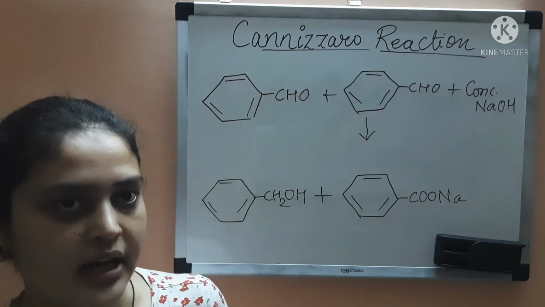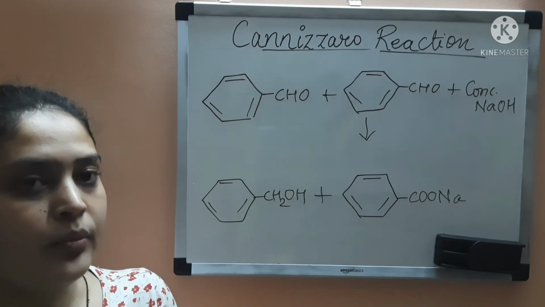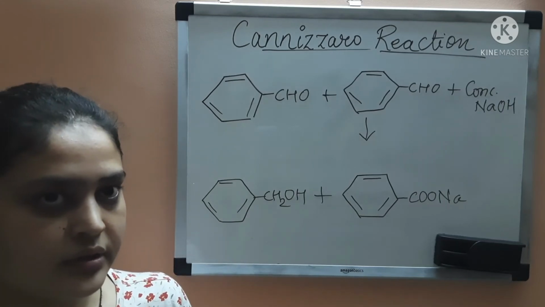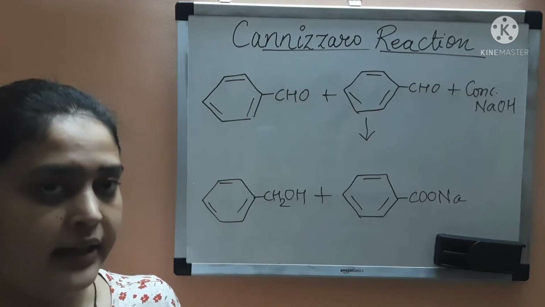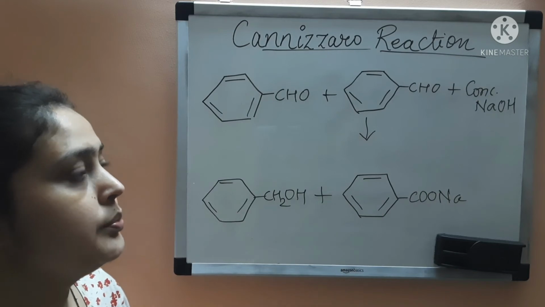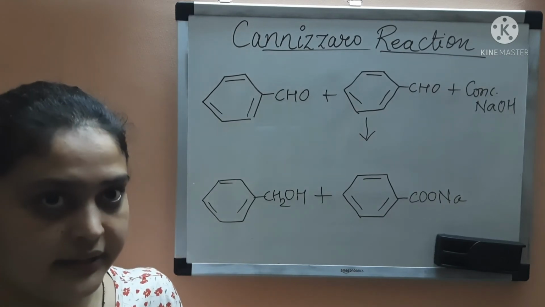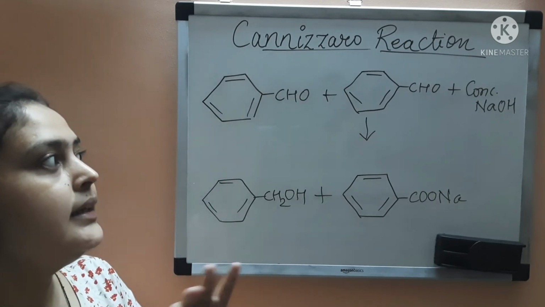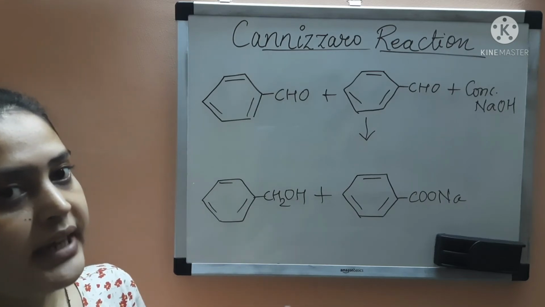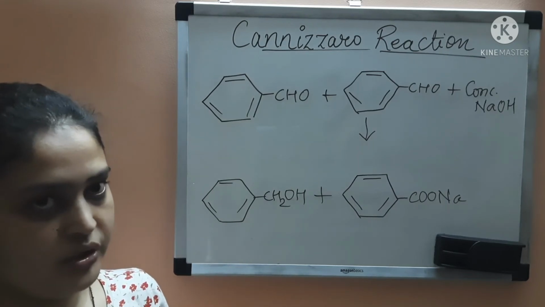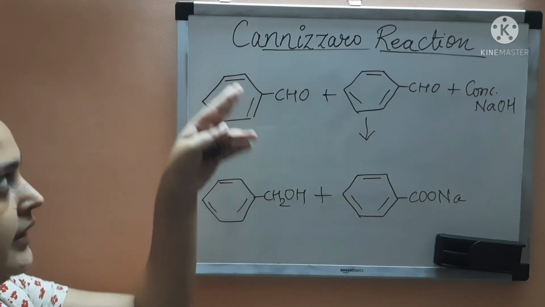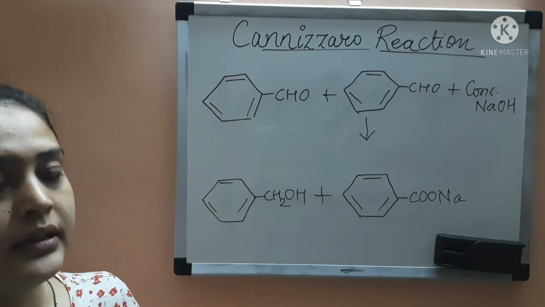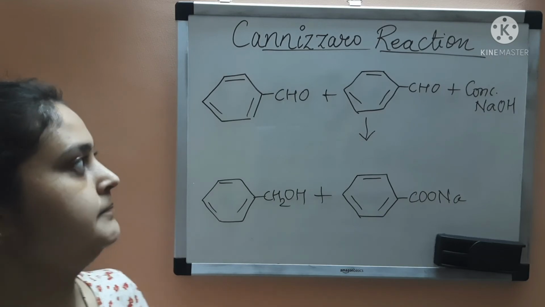In electrophilic substitution reaction, the aromatic aldehydes or ketones undergo electrophilic substitution in which the carbonyl group acts as a meta-directing group. So the incoming electrophile will be attached to the meta position, because the aromatic ring will act as a deactivating ring.